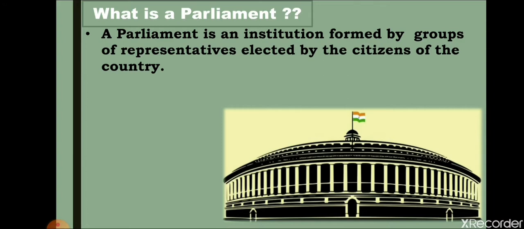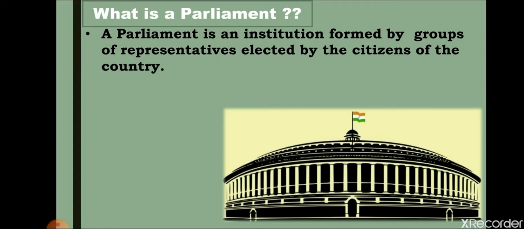In India, we follow democracy, and the type of democracy that we follow in India is representative democracy, or we can say indirect democracy. Since India is a very large nation, it is not possible that each and every individual could participate in the government or in the decision making or the law making process. That is why there is a provision of election. By the process of election, the people of India choose their representatives, and their representatives form the parliament.